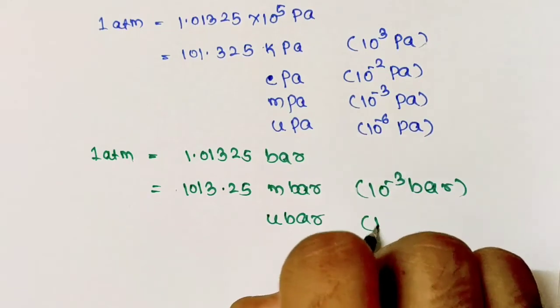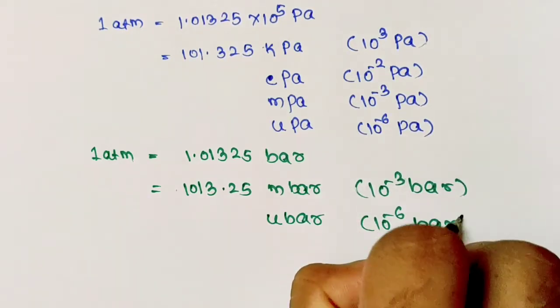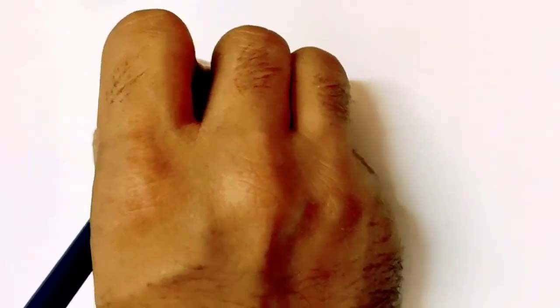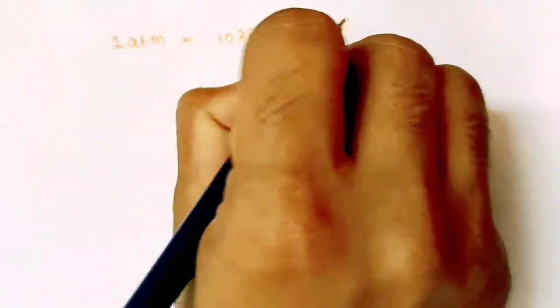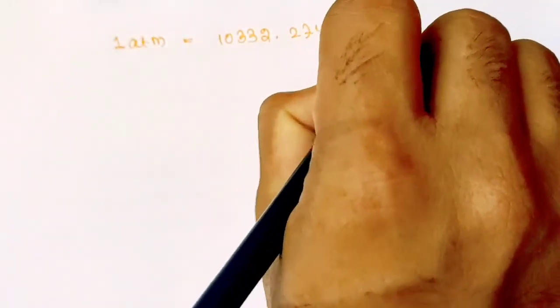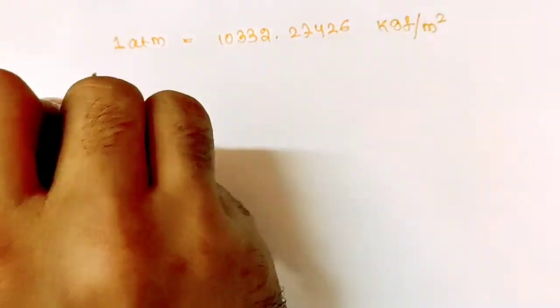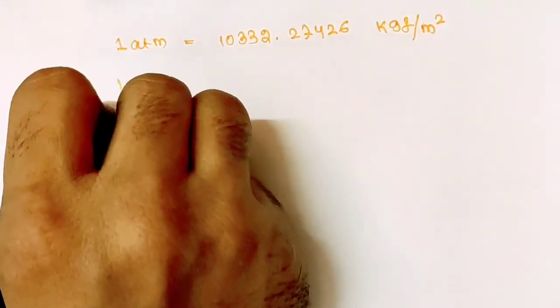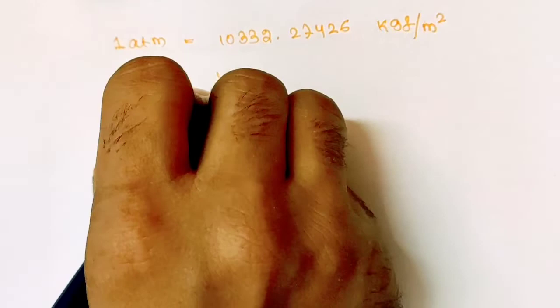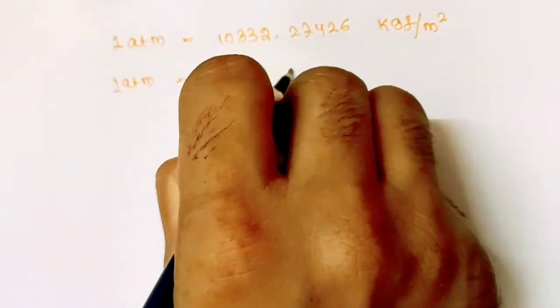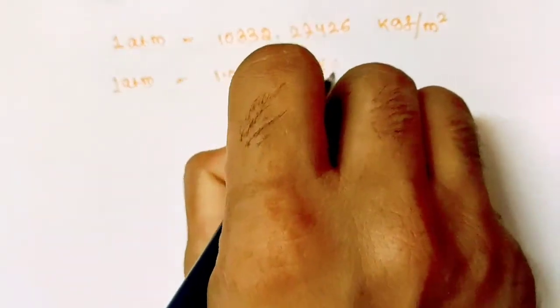Microbar means 10 to the power minus 6 bar. So, more atmosphere conversions. 1 atmosphere of pressure equals 10332.27426 kilogram force per meter square. 1 atmosphere of pressure equals 1.0332 kilogram force per centimeter square.